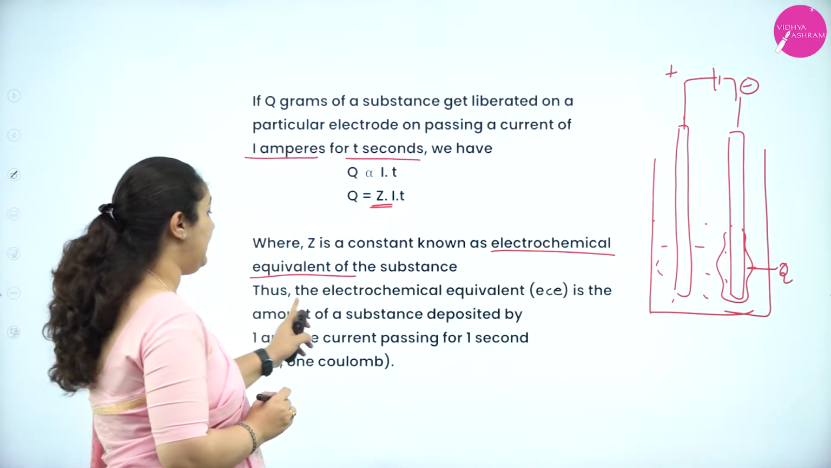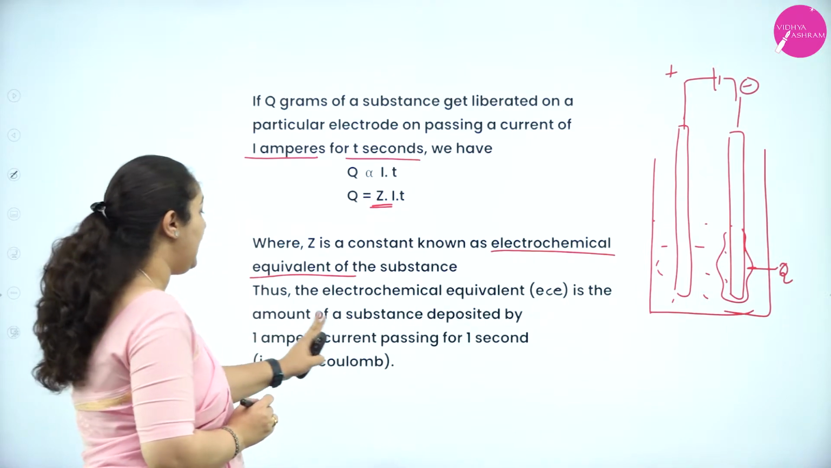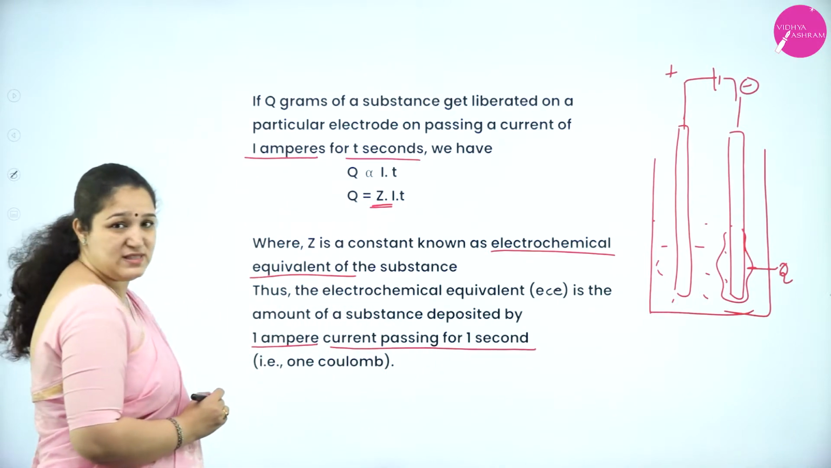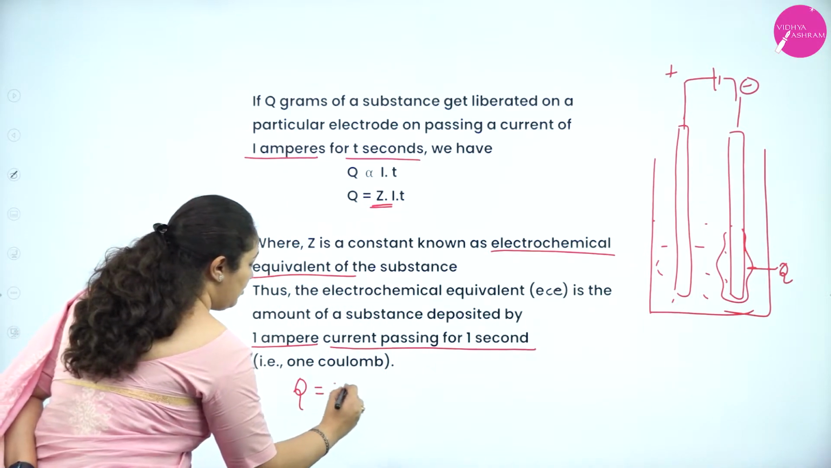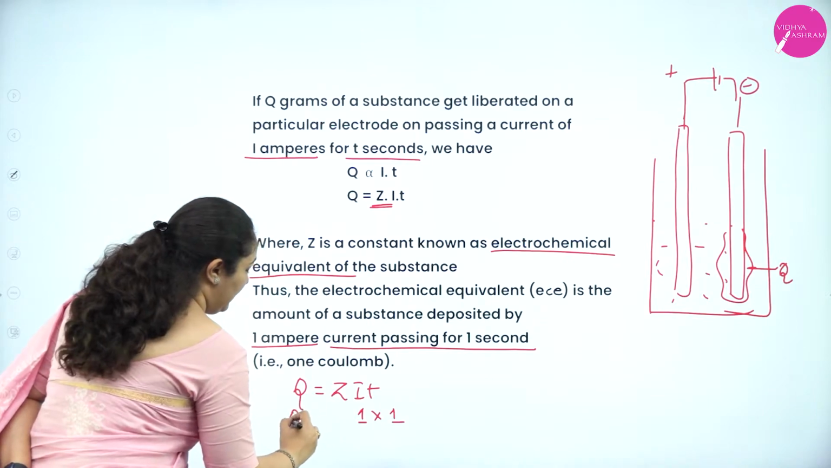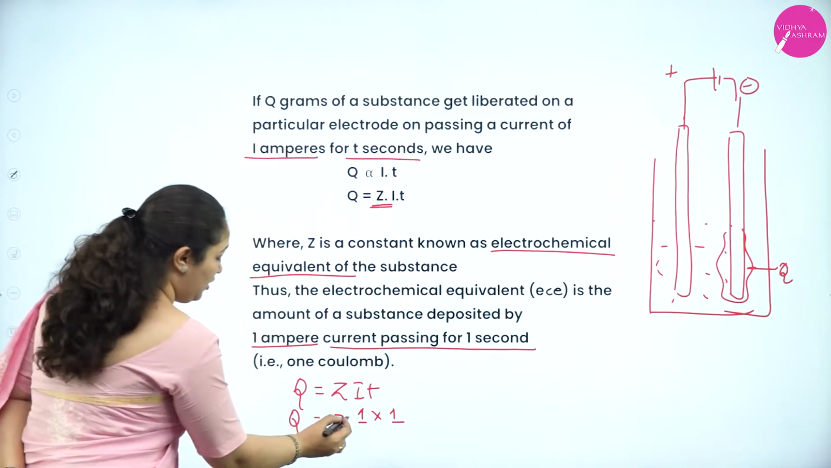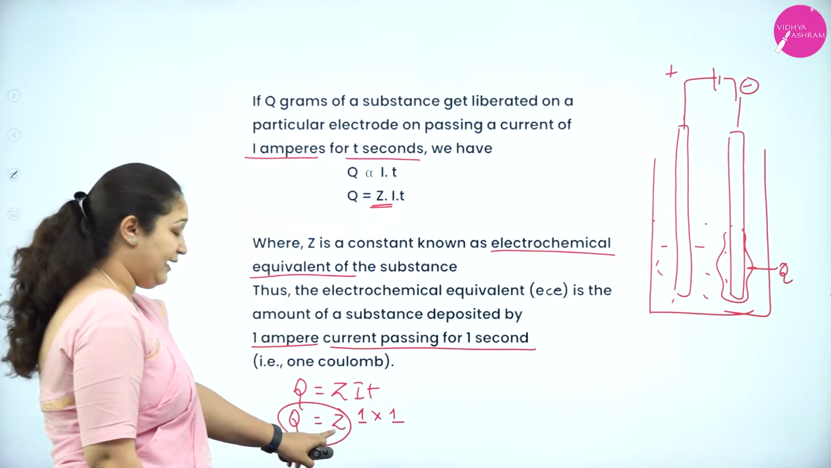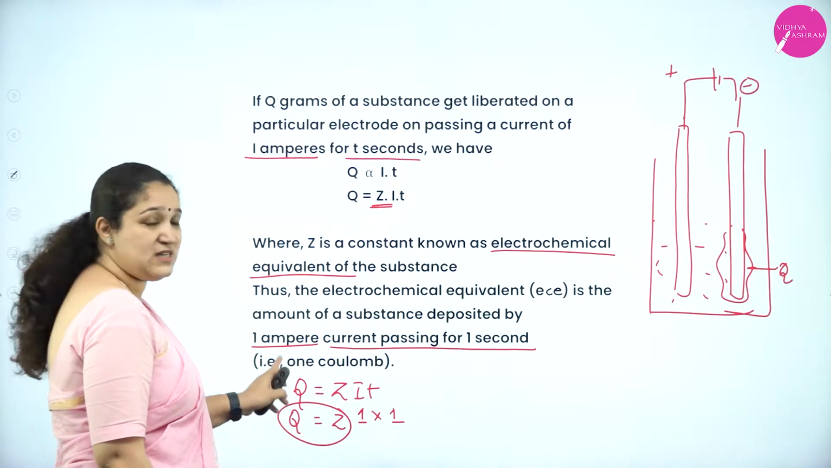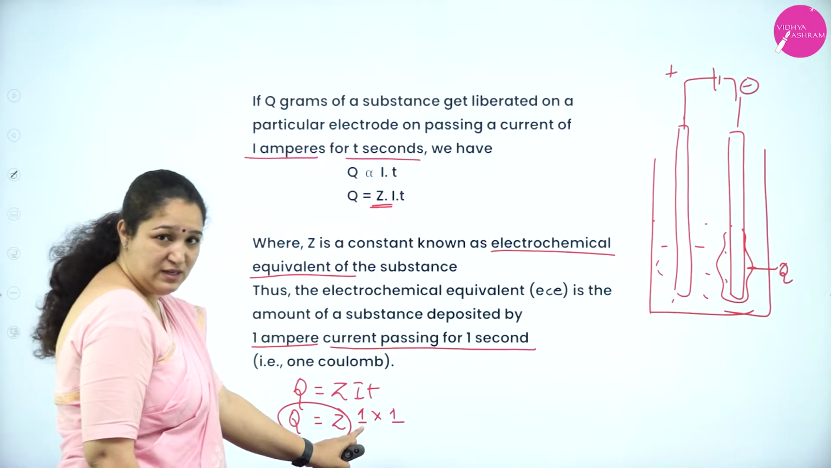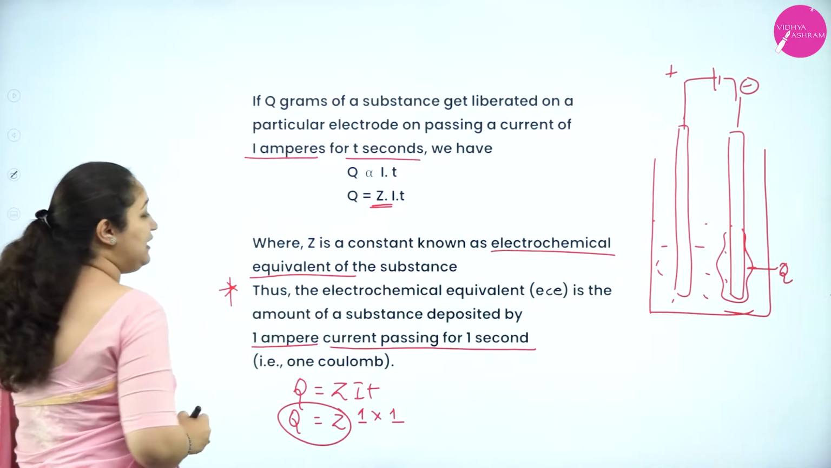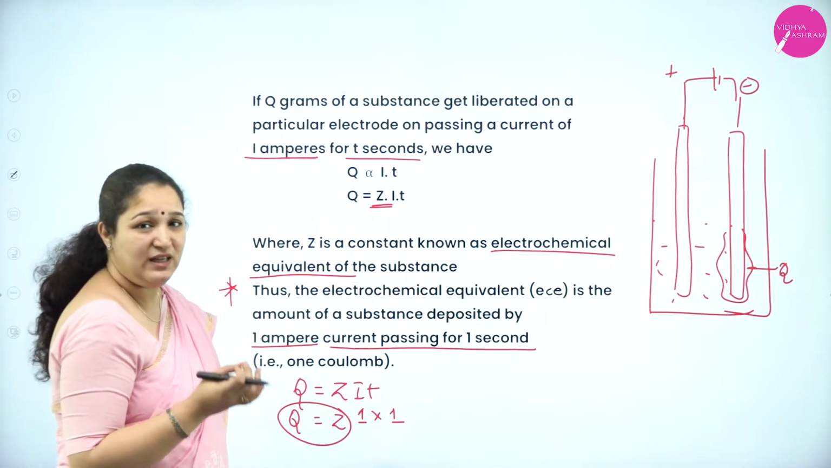So we can tell that the electrochemical equivalent is the amount of substance deposited by 1 ampere current passing for 1 second. That is, Q is equal to ZIT, correct? When 1 ampere current is passed for 1 second, then Q will be equal to Z. So electrochemical equivalent of a substance is equal to the amount of substance deposited when 1 ampere current is passed for 1 second. Okay, so that is the definition for ECE, that is electrochemical equivalent.